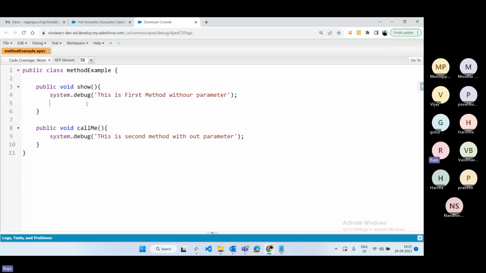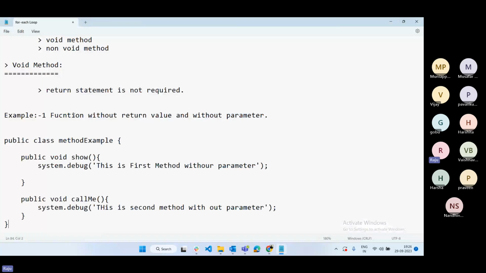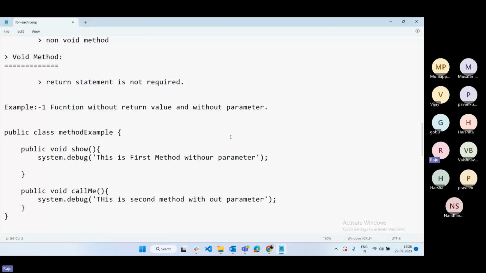Simply put, a void method does not contain any return statement. Whatever logic you defined inside the void method, it will execute. So this is the example for a function without return value and without parameter.